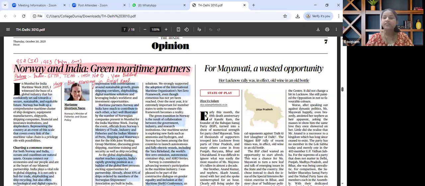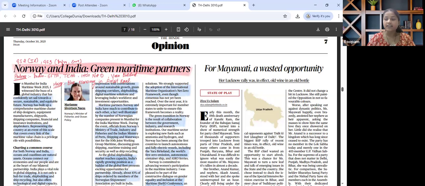For mains perspective, the same article is to be seen through the lens of India's maritime diplomacy and sustainable ocean strategy, the role of blue economy in the Viksit Bharat vision of 2047, and gender inclusion in maritime professions. So in this manner, this particular article is to be holistically read and revised.